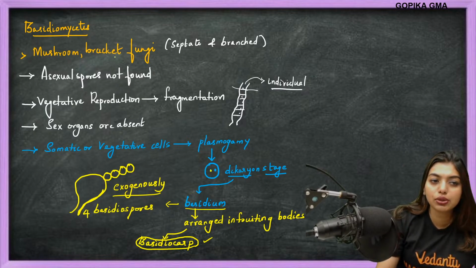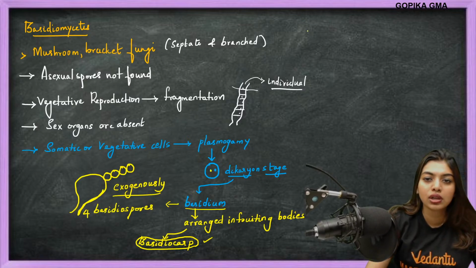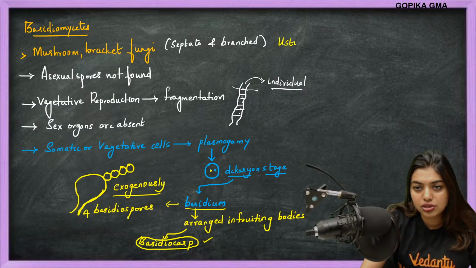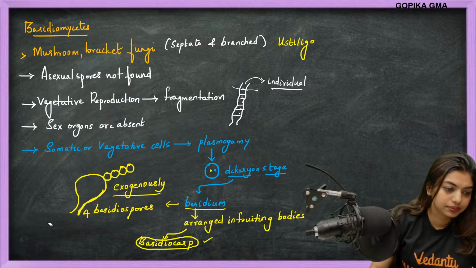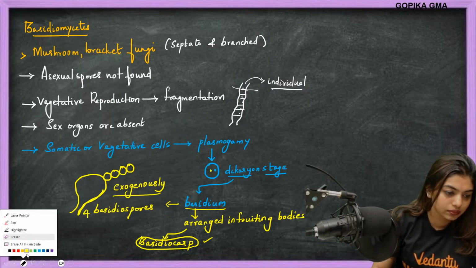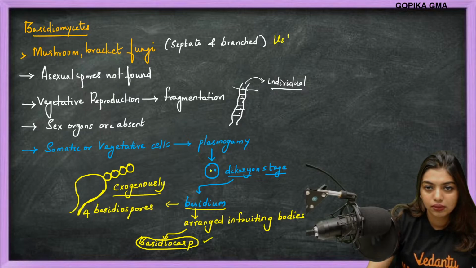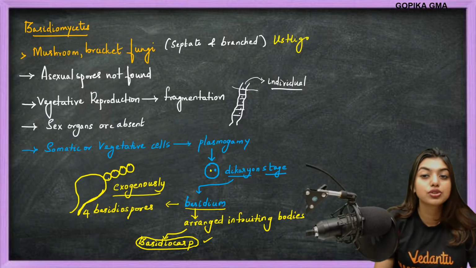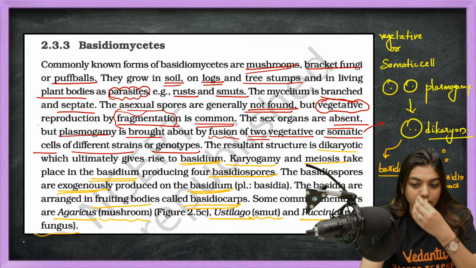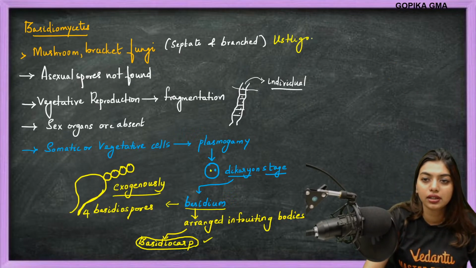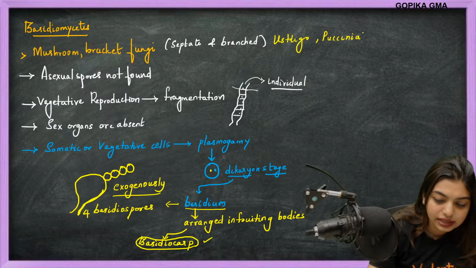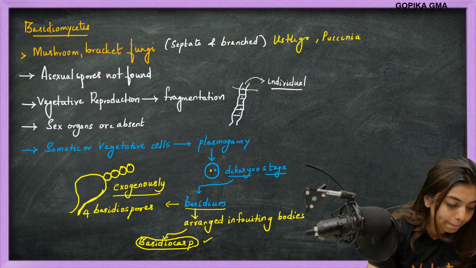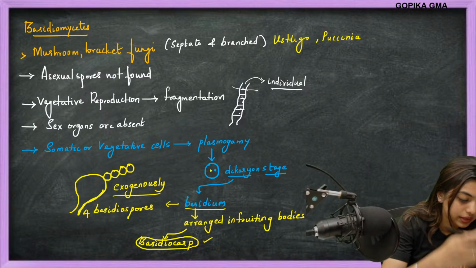Now examples you can remember: mushroom, bracket fungi, Ustilago, and many others. Puccinia you can also write, if you can remember. Otherwise go for mushroom and bracket fungi, easy to remember. Ready? Done? Yes, okay, done.